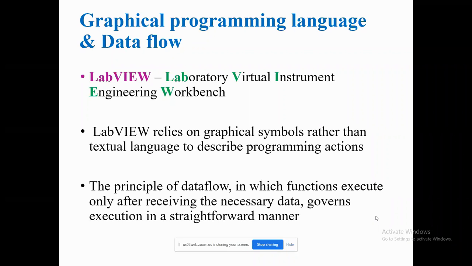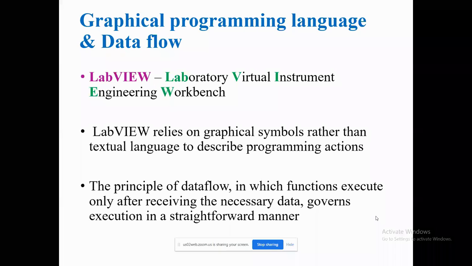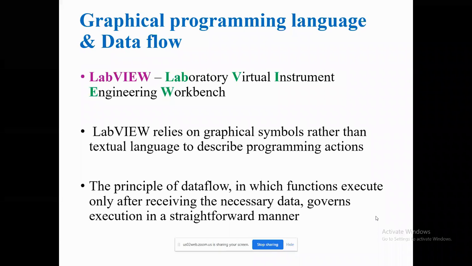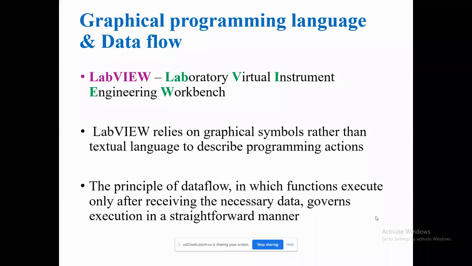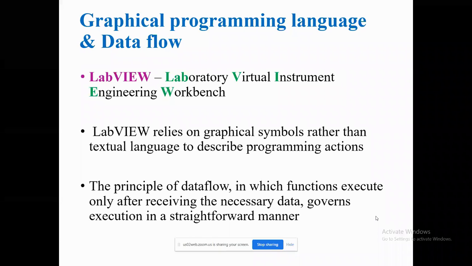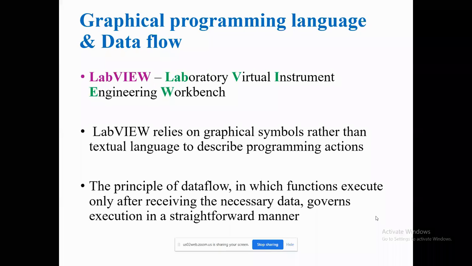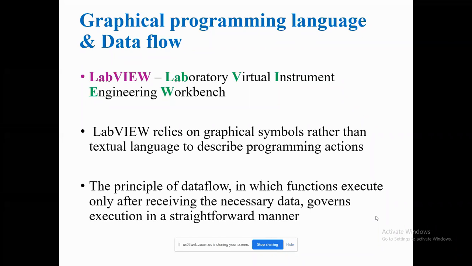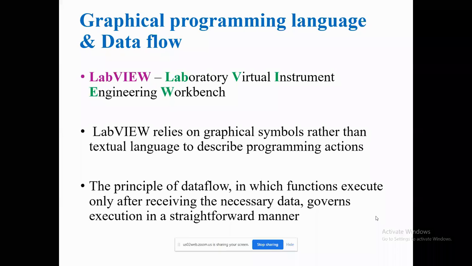It is a graphical symbol representation rather than a textual language, as I already said about MATLAB. In MATLAB, we write the complete code. For example, if you implement a factorial, you write some function and call it n number of times to find the factorial of a particular number. Here we are not going to do that. An inbuilt function is already there, and we call that inbuilt function in the form of a graphical interface.